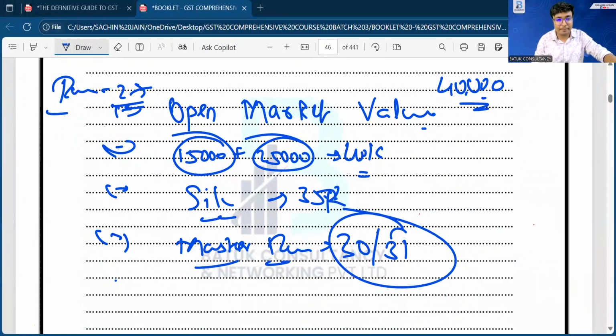Yes, sir, we'll discuss. Anandan sir will discuss how the section will link with rules, like section number 15 is linked with rule number 27, 28, 29, 30, 31.